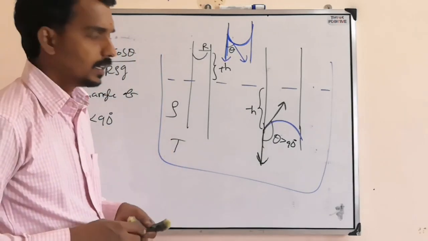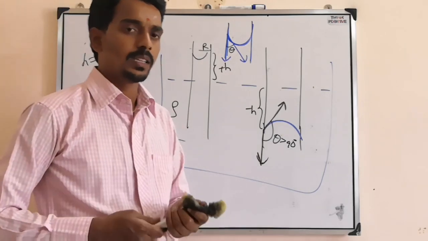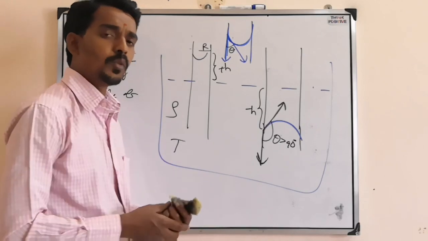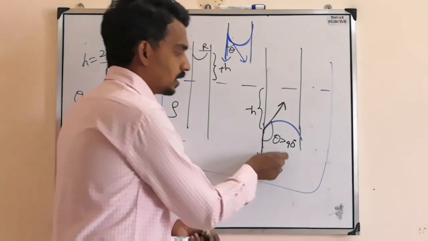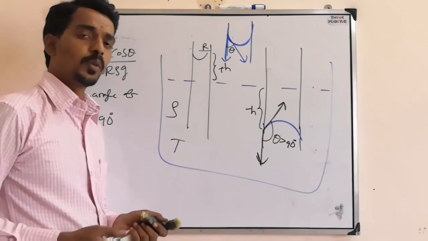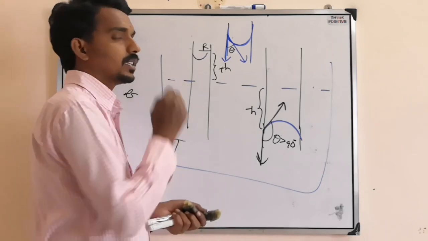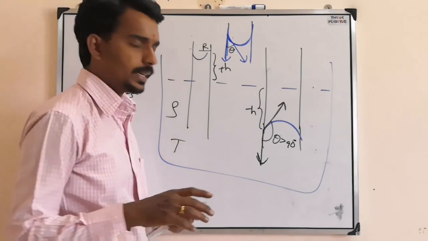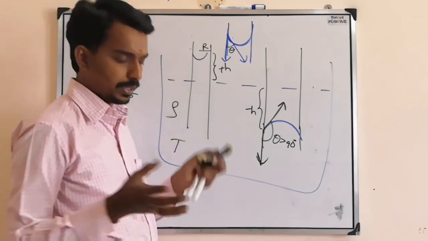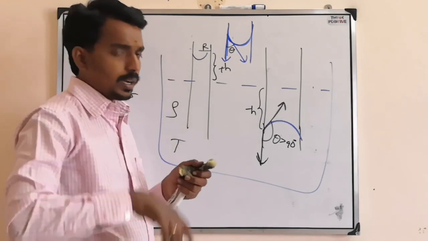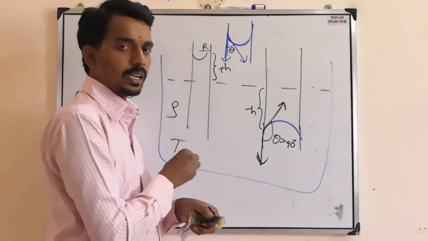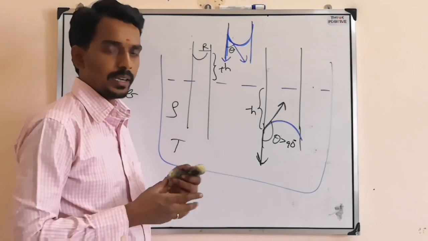You can also understand it another way. When cohesive forces are more, this drop is possible. When adhesive forces are more, the rise is possible. Adhesive forces are the forces of interaction between liquid and solid, different materials. Cohesive forces are the forces of interaction between liquid and liquid, same kind.